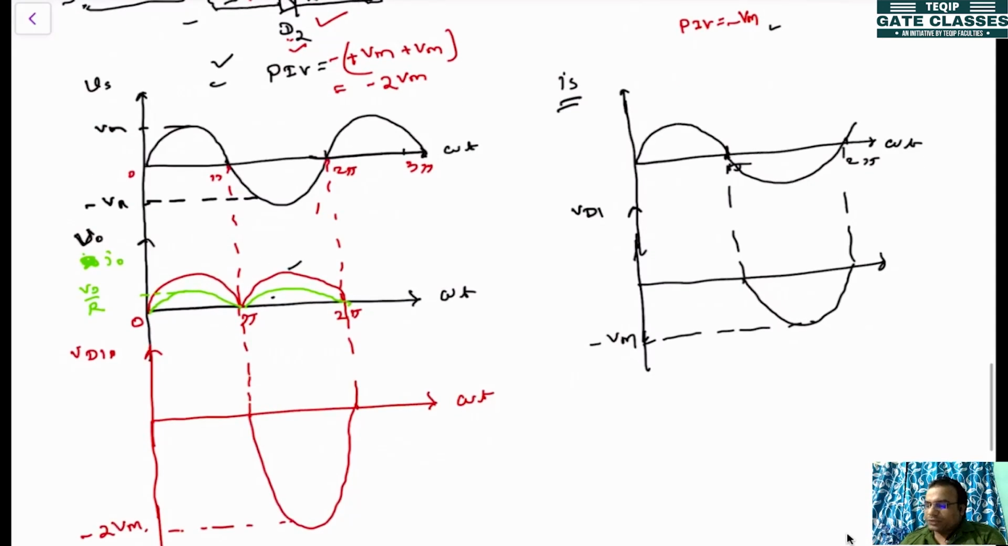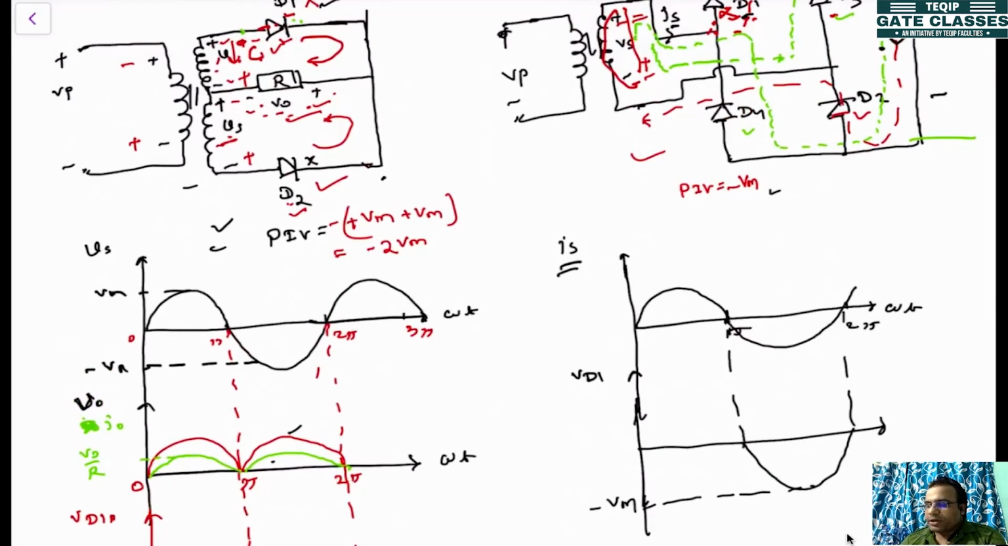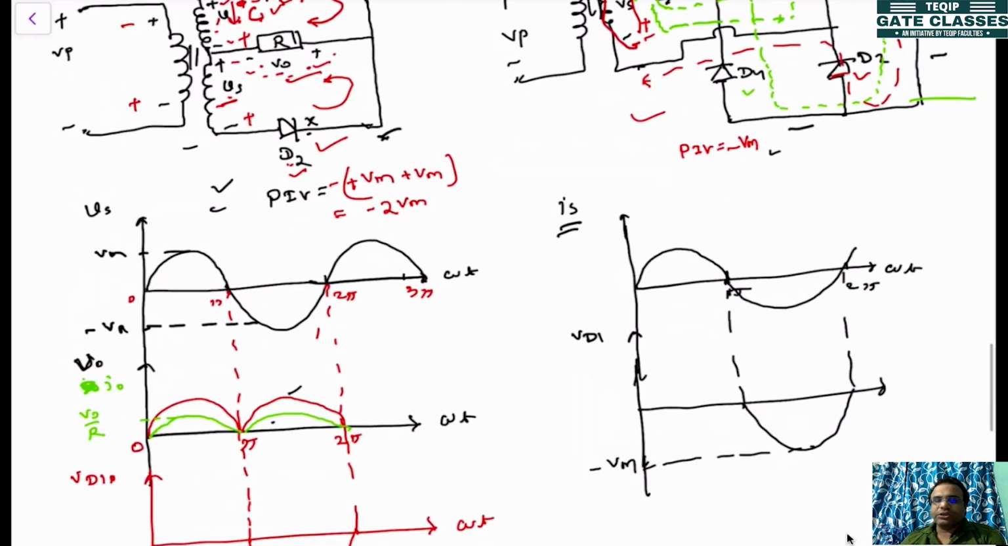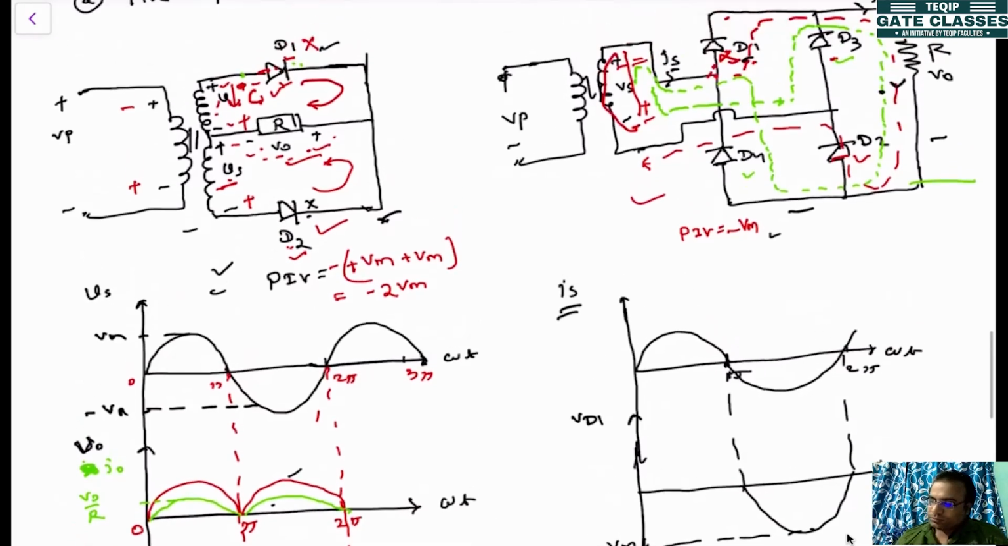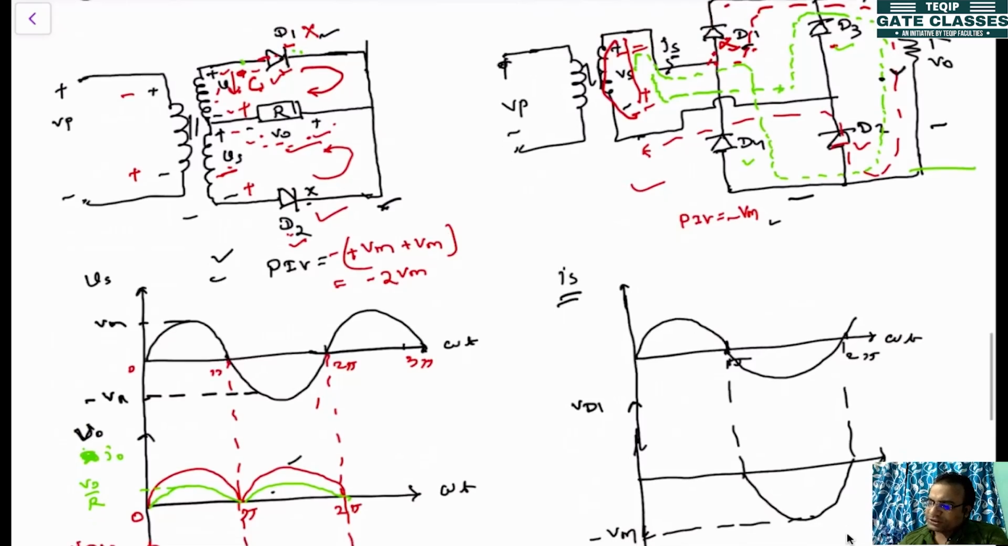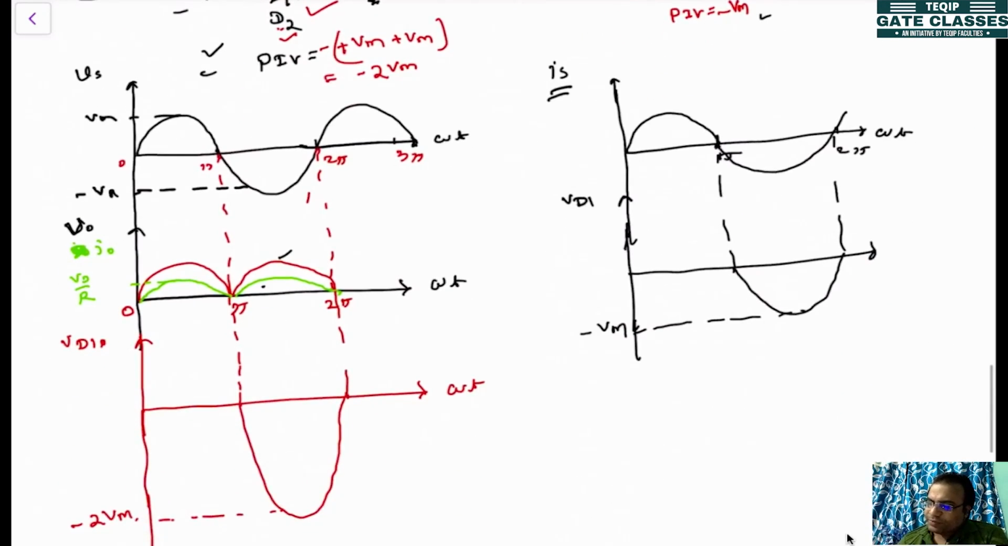Clear? So that's why, in comparison to the midpoint configuration, the bridge configuration is generally preferred. Why? Because in the midpoint configuration the device rating is higher than in the bridge rectifier. Even though you are using more devices, the device rating will still be less. If a device has to withstand high voltage, the cost will also be high. So these are the two configurations. And if you see the output voltage waveform, here the period is pi, but in the half wave rectifier the period was 2 pi.